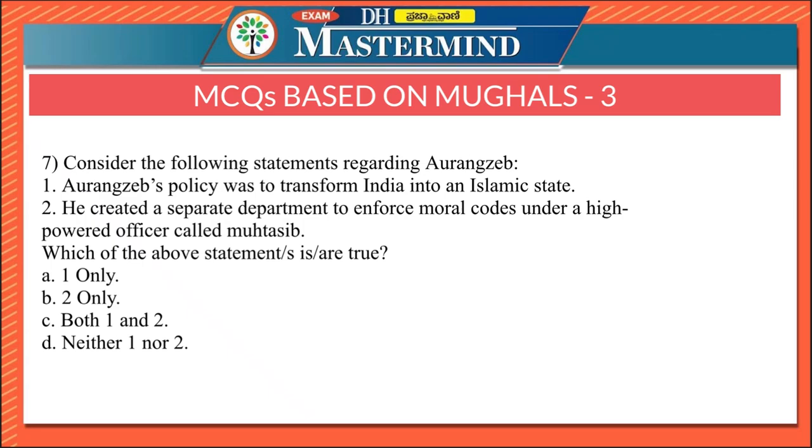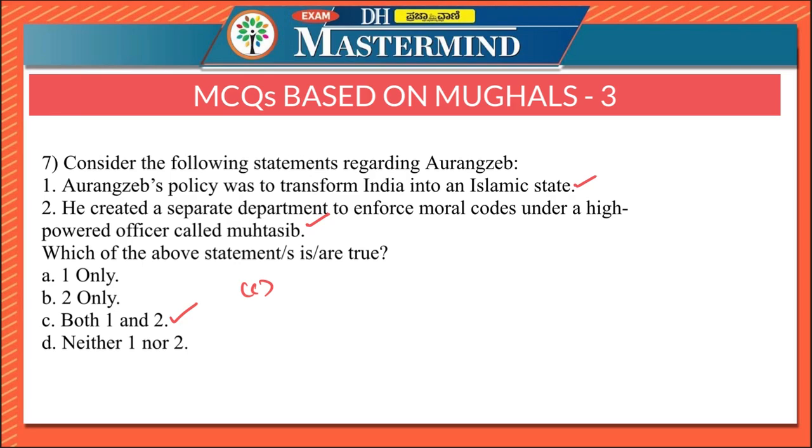Seventh question says, consider the following statements regarding Aurangzeb. Aurangzeb's policy was to transform India into an Islamic state. He created a separate department to enforce moral codes under a high-powered official called Muhtasibs. Both the statements are correct here, therefore the right option is option C, both 1 and 2.